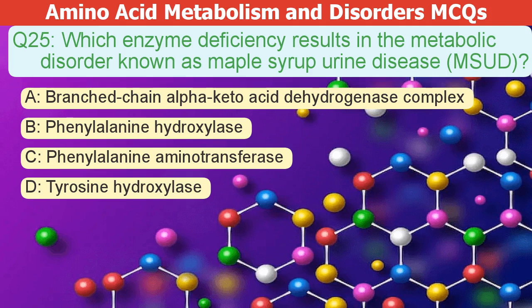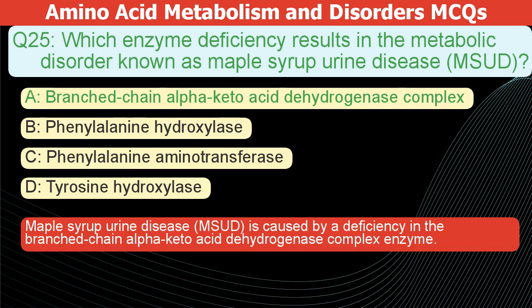Which enzyme deficiency causes maple syrup urine disease, or MSUD? A. Branch-chain alpha-keto acid dehydrogenase complex. B. Phenylalanine hydroxylase. C. Phenylalanine aminotransferase. D. Tyrosine hydroxylase. The correct answer is A. Maple syrup urine disease, or MSUD, is caused by a deficiency in the branch-chain alpha-keto acid dehydrogenase complex enzyme.